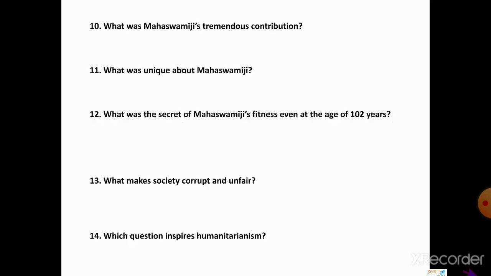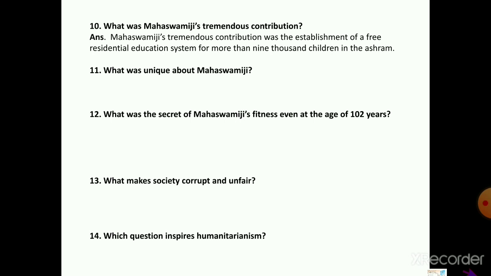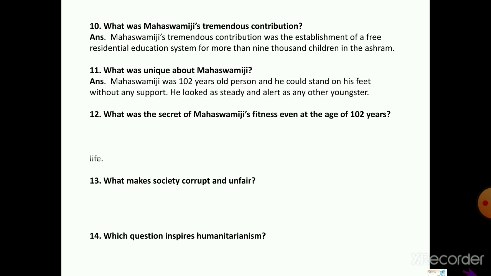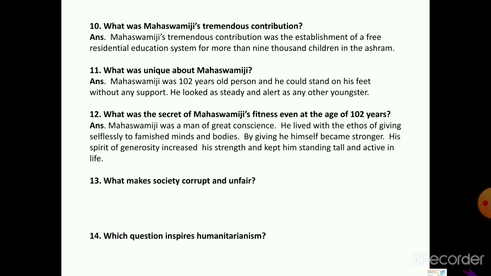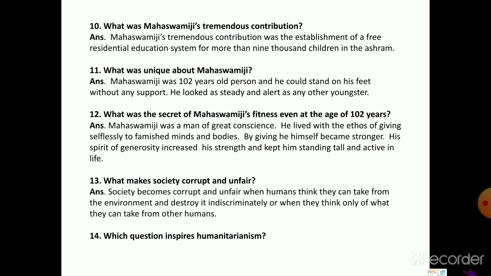These are the remaining questions. What was Mahaswamiji's tremendous contribution? Mahaswamiji's tremendous contribution was the establishment of a free residential education system for more than 9,000 children in the ashram. 11th question. What was unique about Mahaswamiji? Mahaswamiji was a 102-year-old person. He could stand on his feet without any support. He looked as steady as any other youngster.